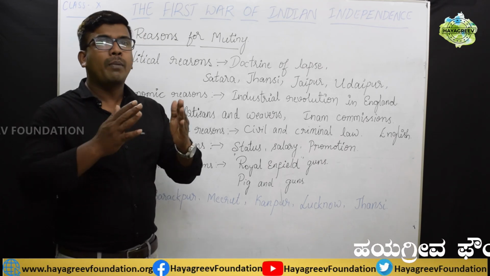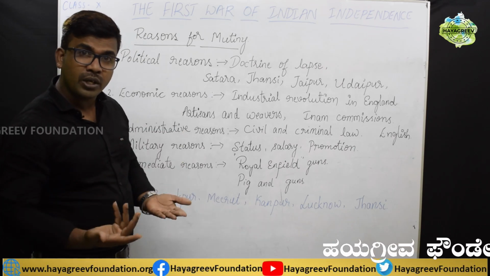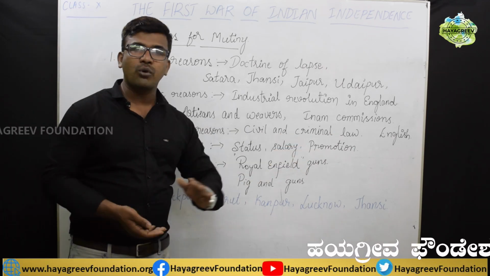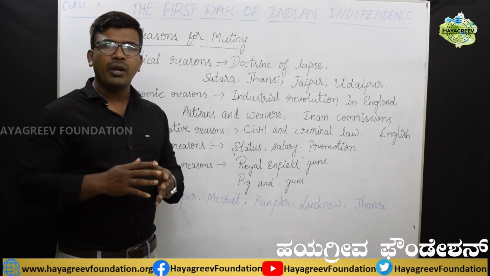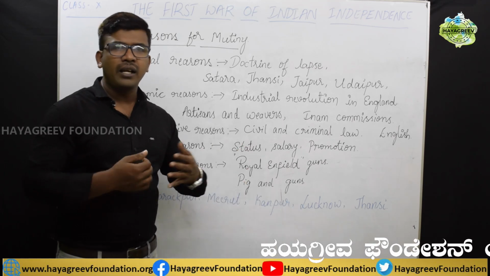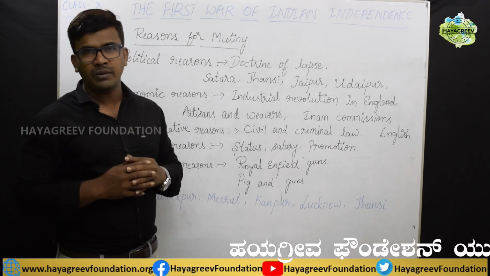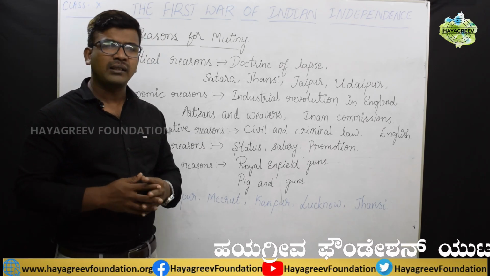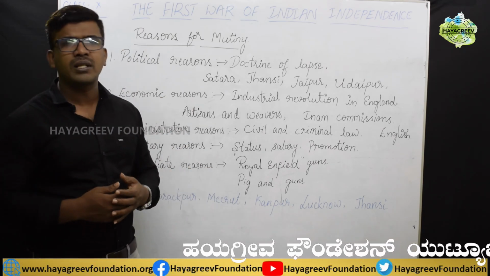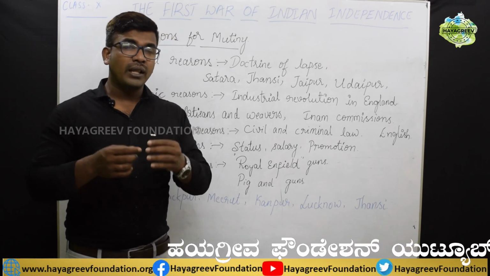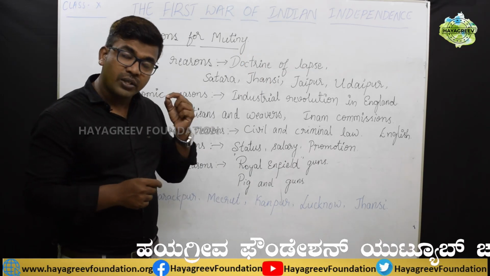But they were also making a lot of partiality between white soldiers and Indian soldiers, where they were making the partiality in status, salary and promotion. That means most of the white soldiers used to get 8 times more salary than the Indian soldiers. And most of the promotions were reserved only for the Europeans. So like this, while giving status also, they were making a lot of partiality between the white soldiers and the Indian soldiers. So this made unrest among the Indian soldiers against the British.